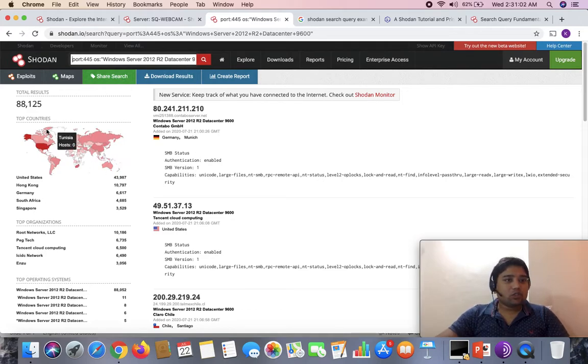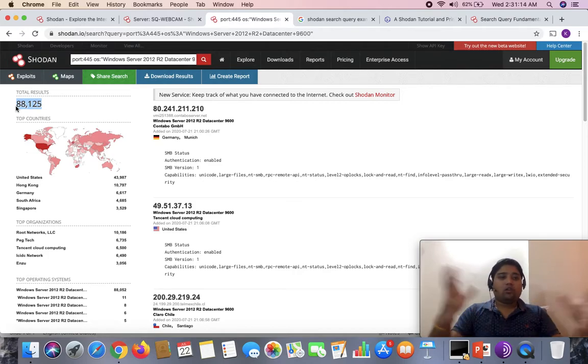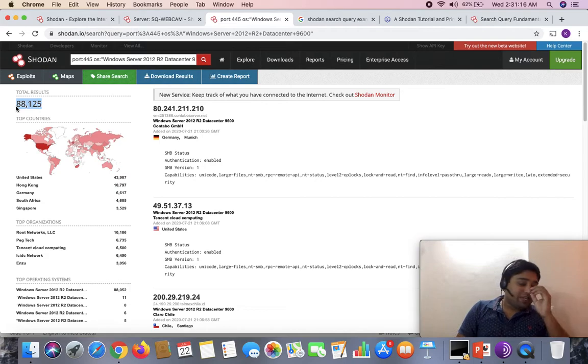So you can see that from the entire biggest database, this is the information that we searched for out of 15 lakhs. Now the filtered result left on the screen is only around 88,125.